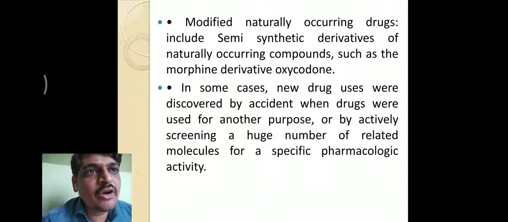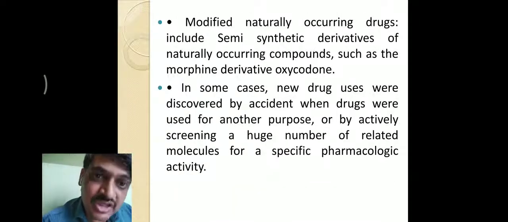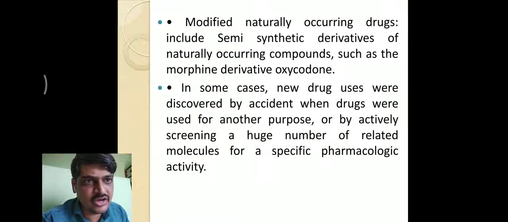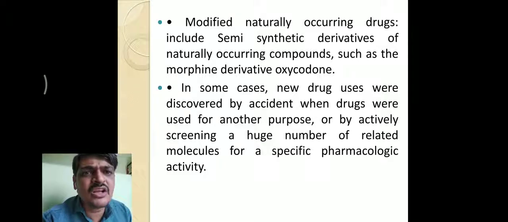Modified naturally occurring drugs include semi-synthetic derivatives of naturally occurring drugs. For example, cocaine, morphine. These are semi-synthetically obtained or modified drugs. Or in some cases new compounds or new drug molecules are discovered by accident when drug molecules are used for another purpose.